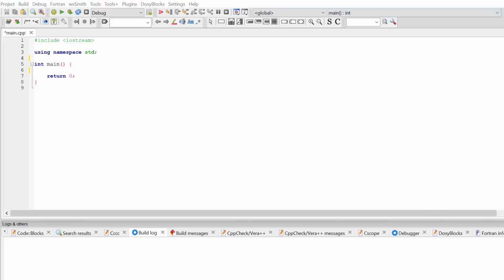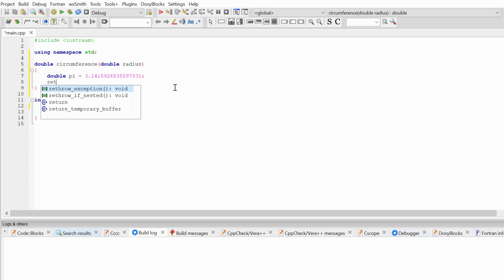Let's start with the local scope. Variables declared inside a block or function are local to that block or function. As an example, let's write a function that calculates the circumference of a circle. My function will return double and I will name it circumference. The parameter of my function will be a double variable radius. Inside my function, I'm going to create a double variable pi equal to pi. And my function will return the expression 2 multiplied by pi multiplied by radius.